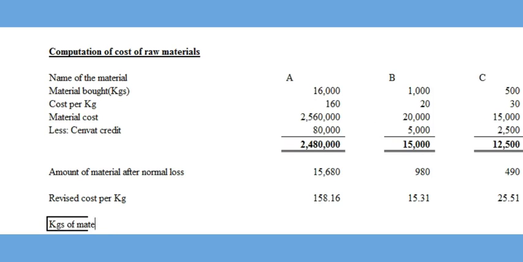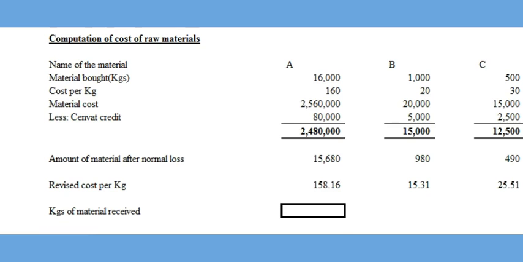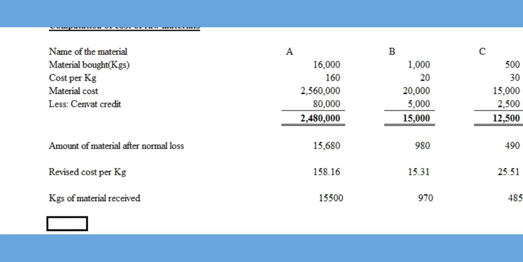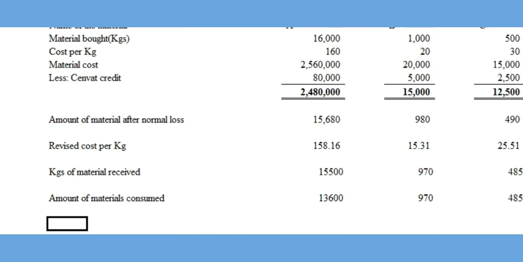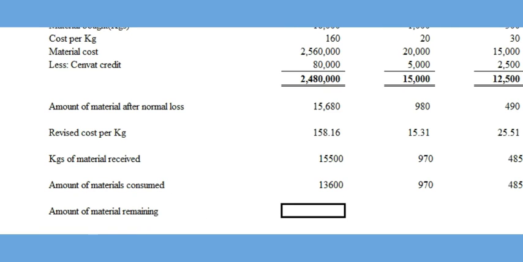Amount of material received for A, B and C are 15,500, 970 and 485. The amount of materials consumed from the total is 13,600, 970 and 485 respectively. For materials B and C, the entire amount of materials received is used up and hence there is no closing stock for the same.